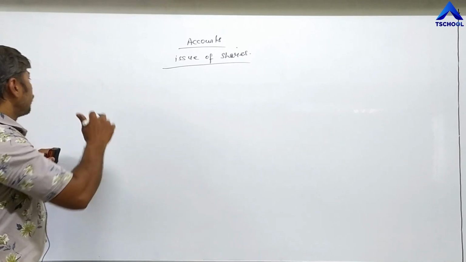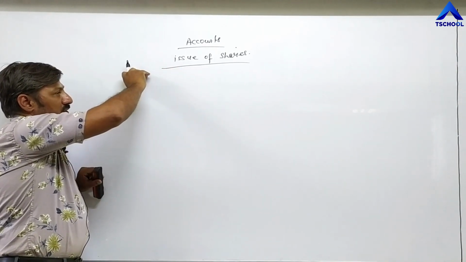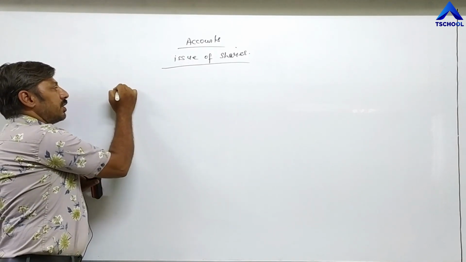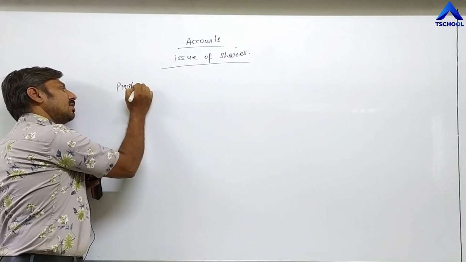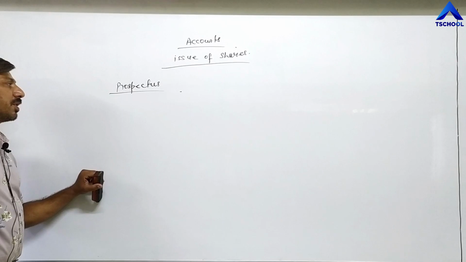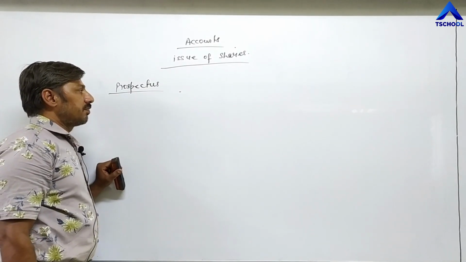First of all, whenever shares are issued by the company, before issuing shares they need to issue a prospectus. It is compulsory for a company to issue a prospectus before issuing shares in the market.